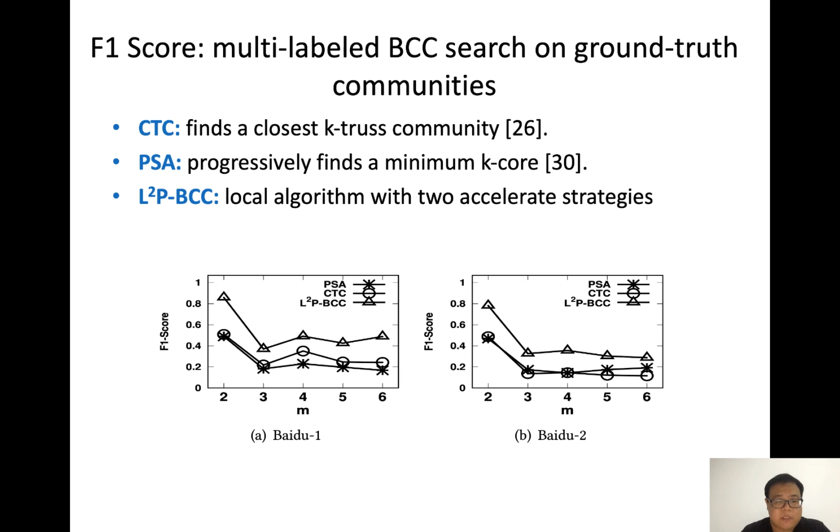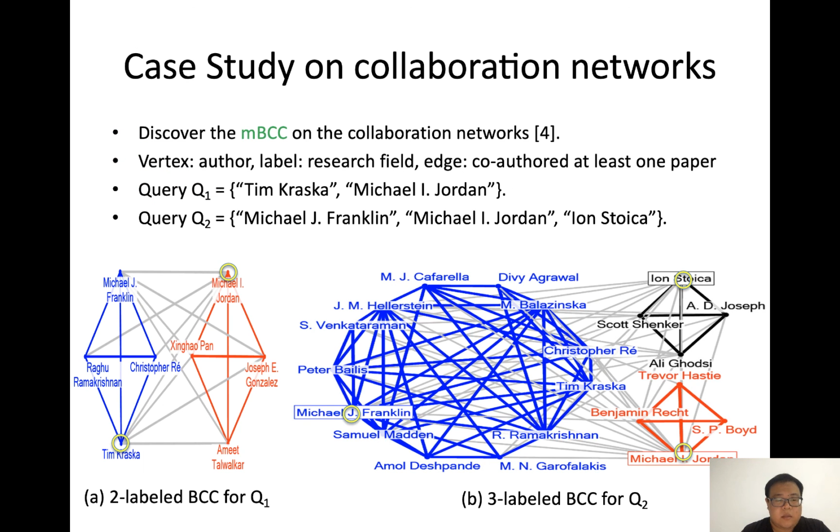The L2P-BCC method outperforms the baselines on F1 score, varying the number of labeled groups. This is an MBC case study on the collaboration networks. The 3-labeled BCC on the right is an interdisciplinary community from database, machine learning, and system research fields.